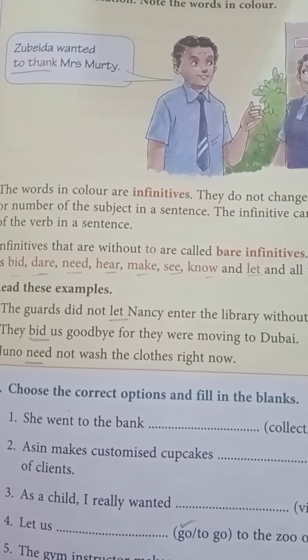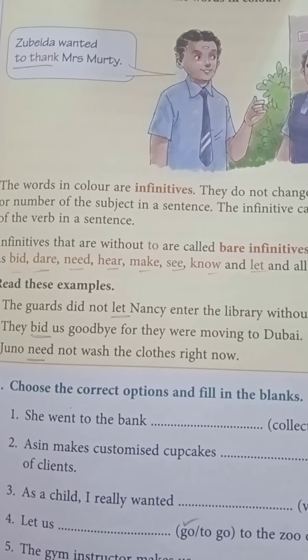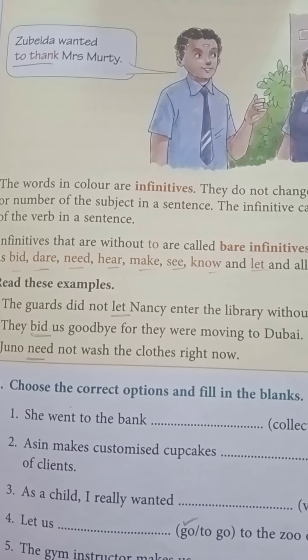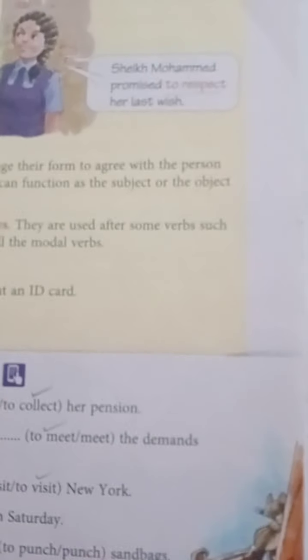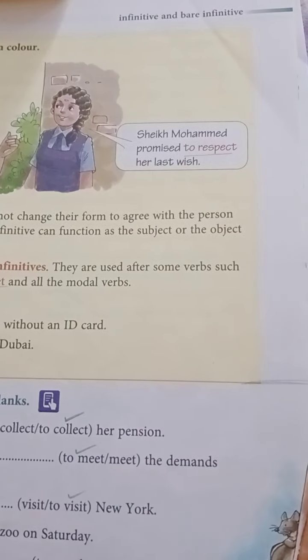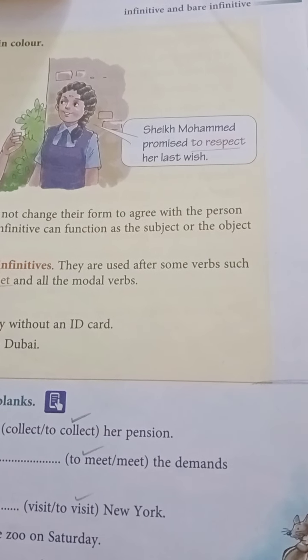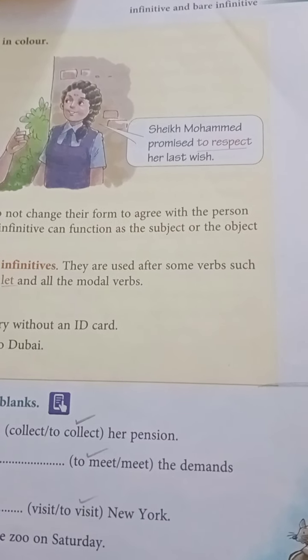The subject is Zubeda. So, it's referring to Zubeda, related to the subject. Zubeda wanted to thank. So, here it's acting as the subject of the verb. And here you see, Sheikh Mohammed promised to respect her last wish. Here, to respect is acting as the object of the verb.